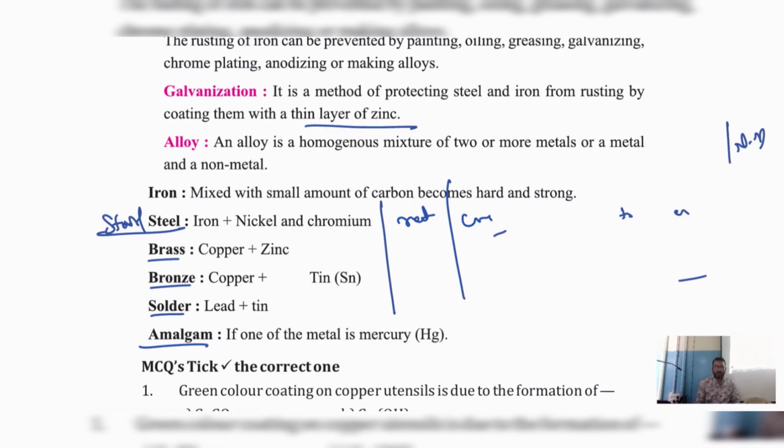About amalgam, they will just ask you, what is amalgam? That's all. And why do we use iron? That is a natural thing, you can tell that. But among these 1, 2, 3, 4, these 4 are the most important topics. Don't forget.